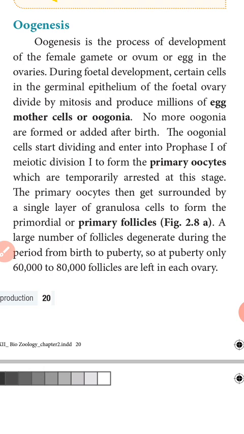Gametogenesis has two types: spermatogenesis and oogenesis. Spermatogenesis we already finished in the previous class. Now we are going to oogenesis. What is meant by oogenesis?